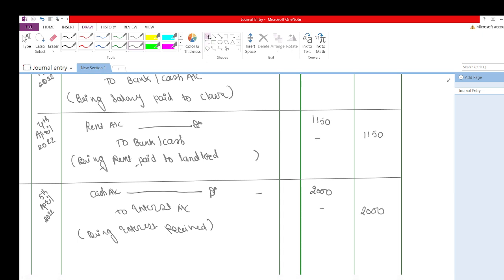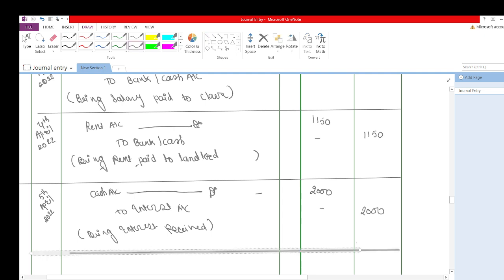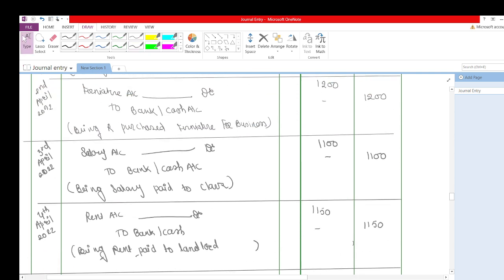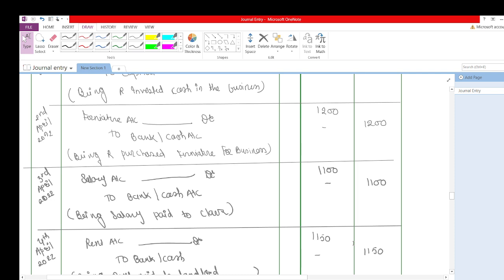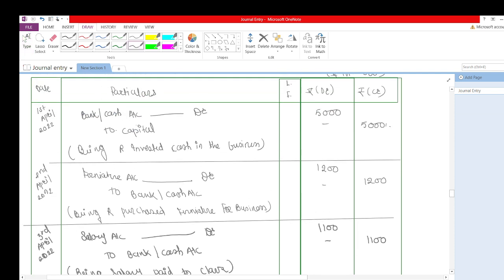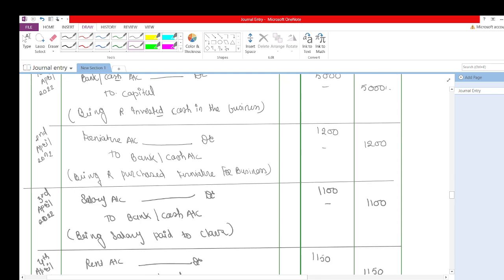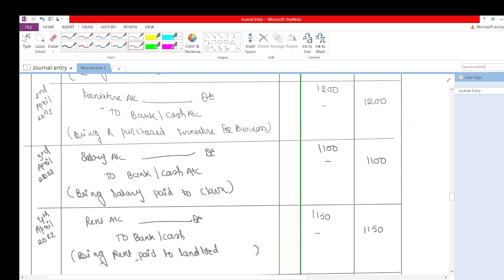So this is the basics of journal entry. I have told you very basic journal entry, and I have explained it just because of the rules. I have explained which type of rule is coming here, which type of account is affected here. Here the real account is here, real account is here. Furniture also comes in real account. I have explained what the rule of real account is.